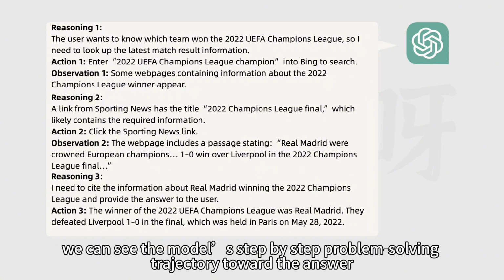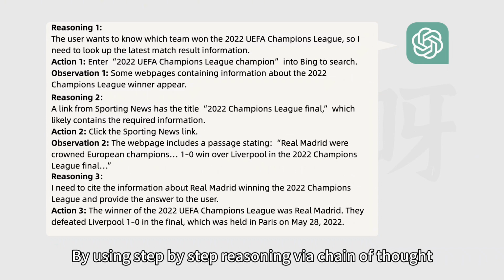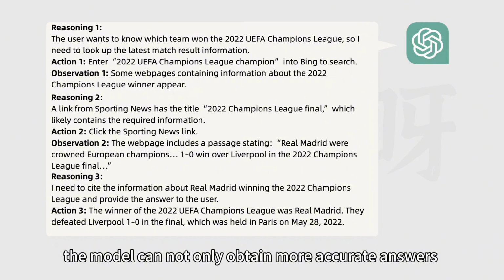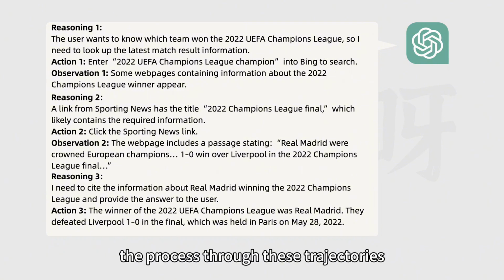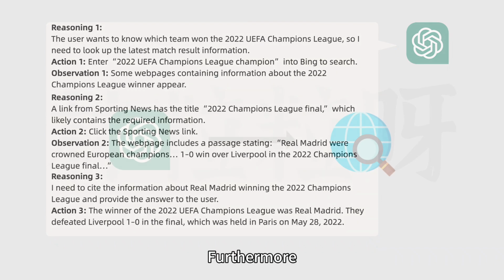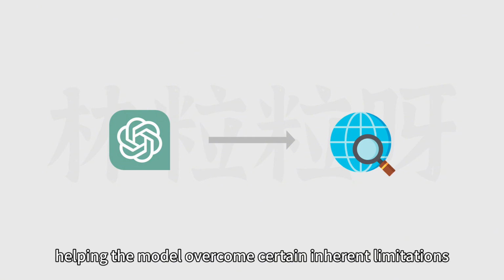Through ReAct, we can see the model's step-by-step problem-solving trajectory toward the answer, which is quite similar to how humans approach tasks. By using step-by-step reasoning via chain of thought, the model can not only obtain more accurate answers, but also allow us to verify the process through these trajectories. Furthermore, the observation and action steps increase interaction with the external environment, helping the model overcome certain inherent limitations.